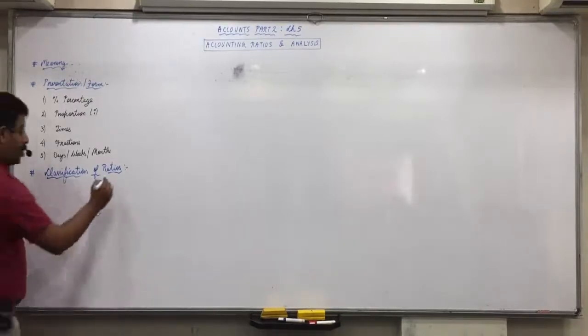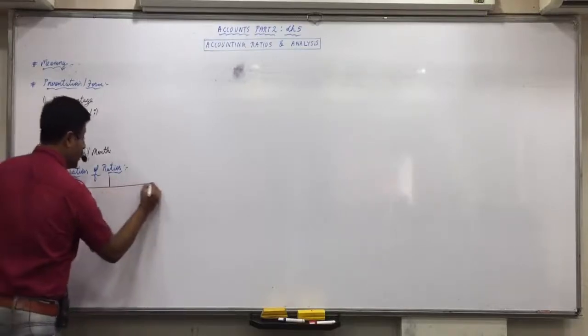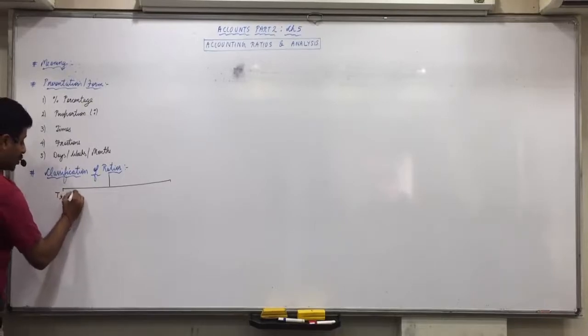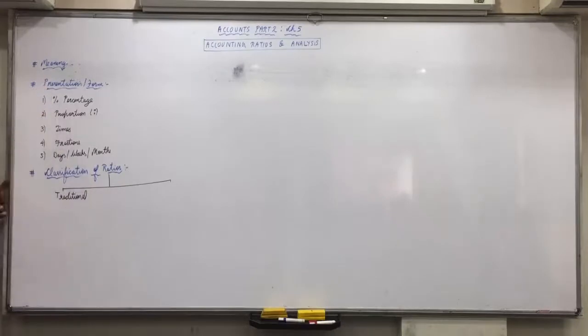Now, there are 2 ways the ratios can be classified. One is traditional classification that we studied just now in the meaning itself, so I am not writing it again. And practical questions will not be studying from traditional classification point of view. So traditionally they are classified into 3 categories: profit and loss statement ratios, balance sheet ratios and composite. Profit and loss means both the figures of P&L, balance sheet both the figures of balance sheet, and composite one of P&L and one of balance sheet.